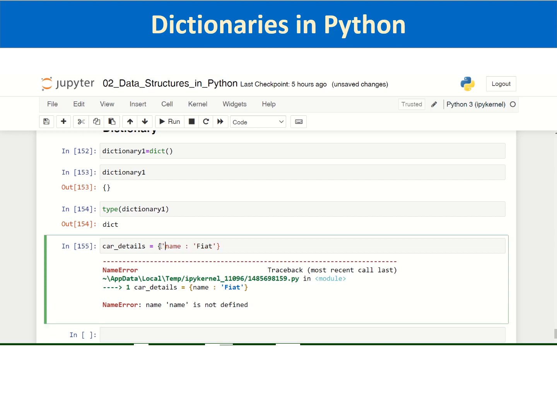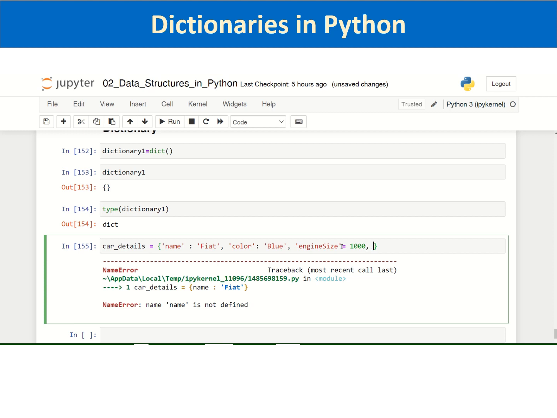Yeah, the keys of the dictionaries should be in quotations, whereas the value associated with the key, because this is a string, has to be in quotation. Then color of the car, color colon, let's say it is blue, and again it should go inside quotations as it is a string. Then engine size, say it is 1000 cc, which will be an integer.